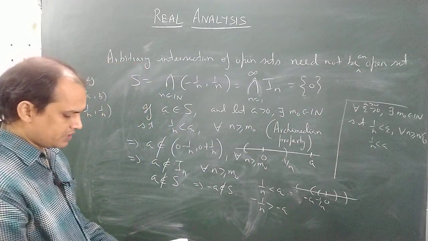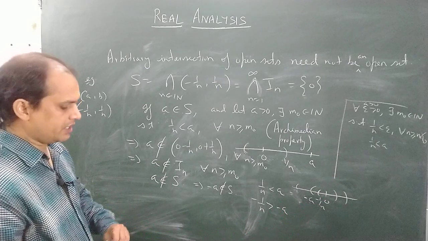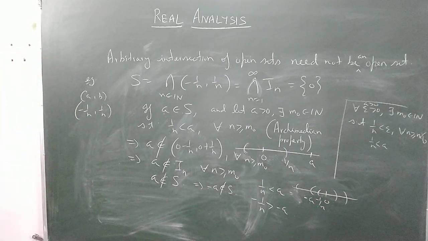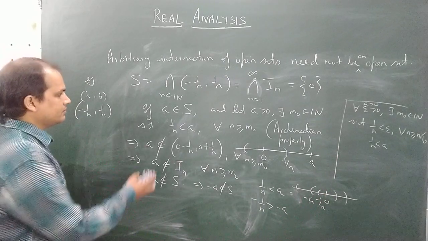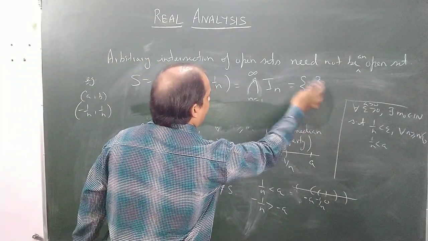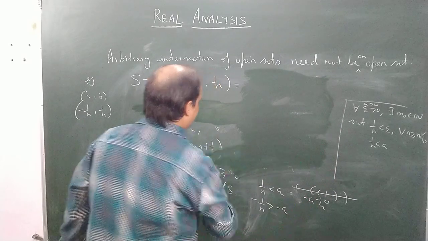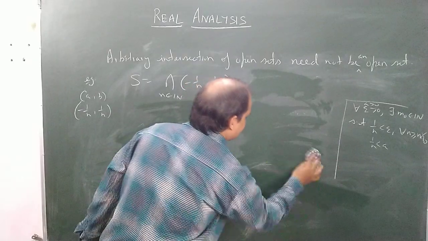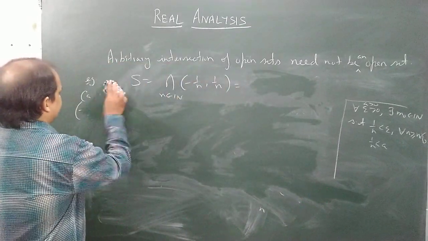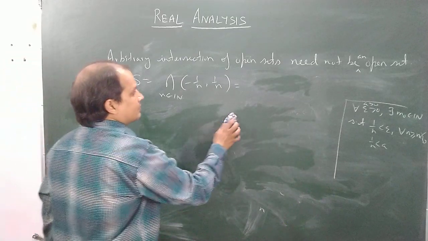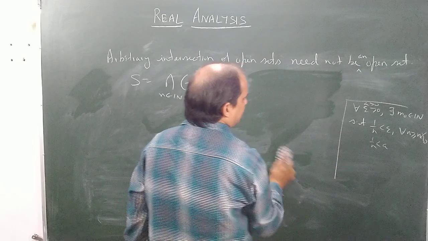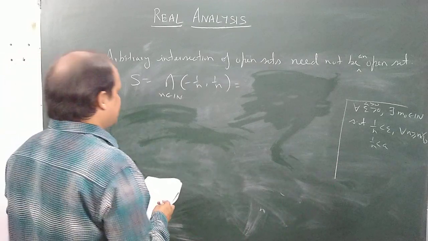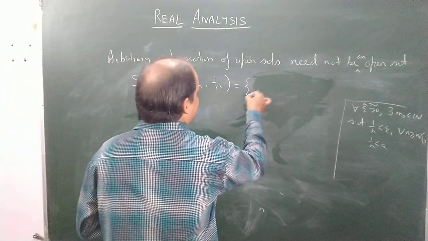Now, another way to show this is that one can also claim, using this definition, that my claim is that its intersection will contain only 0.